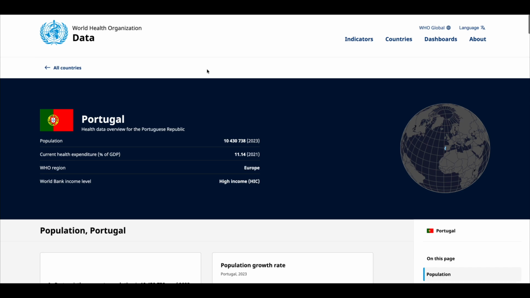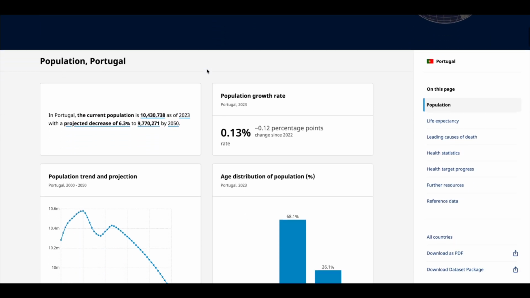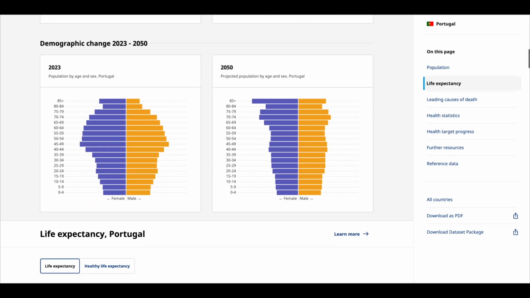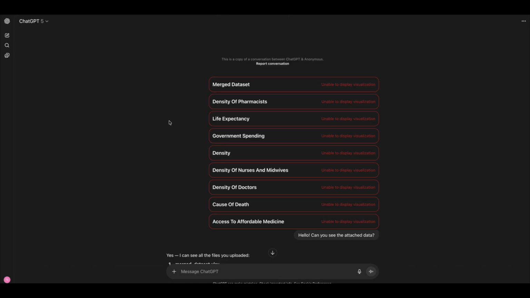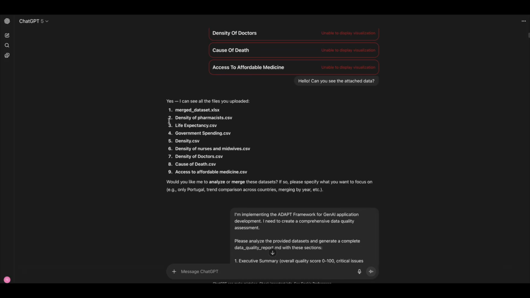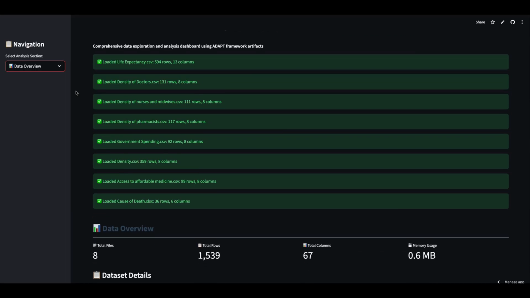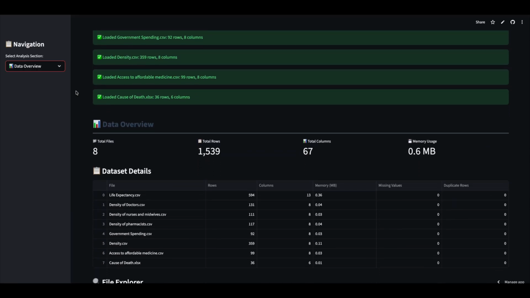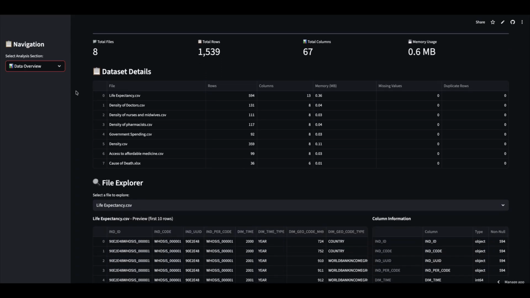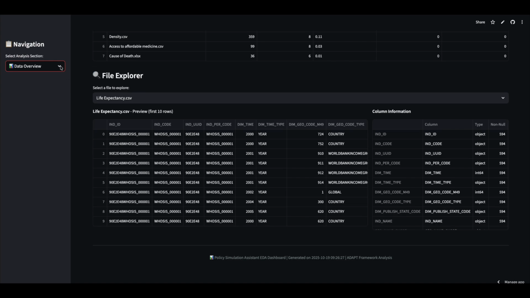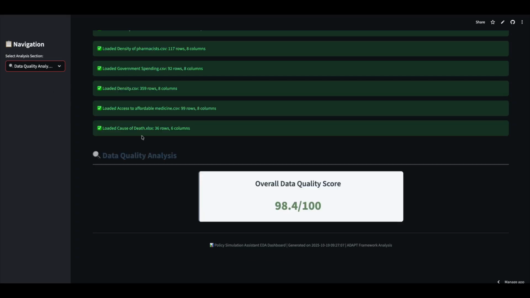We began by exploring WHO datasets covering life expectancy, doctor and nurse density, and national health spending. Using ChatGPT and Python under the ADEPT framework, we produced a full exploratory data analysis summarized through an interactive Streamlit dashboard. This dashboard became our analytical cockpit for the 4 analyzed countries: Portugal, Greece, Sweden, and Spain. It includes sections for data overview, showing dataset coverage across countries and years; data quality analysis, visualizing completeness and consistency with an overall quality score of 98.4 out of 100.